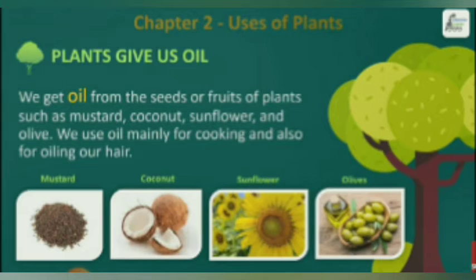See the pictures. Mustard, from these seeds we get mustard oil. From coconut we get coconut oil. From sunflower seeds we get sunflower oil. From the olives we get olive oil. These are some examples of oil.